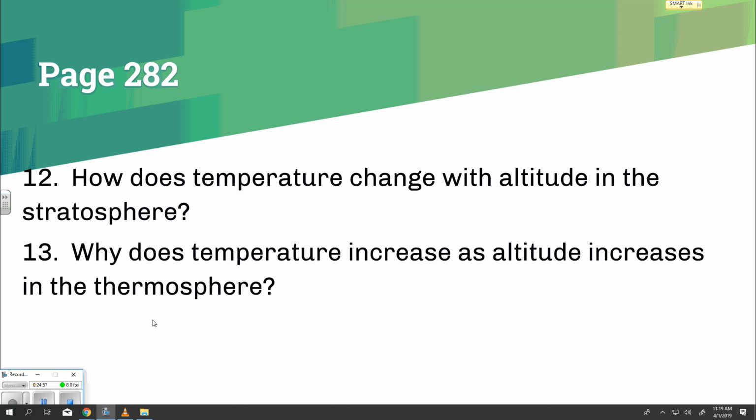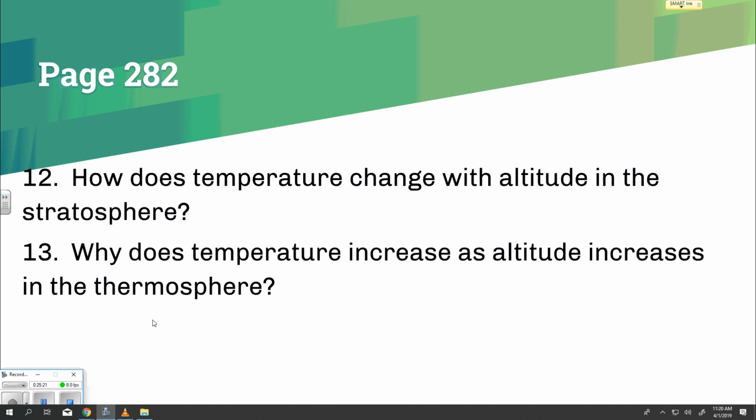The mesosphere. At about 50 kilometers above Earth's surface, temperature suddenly stops increasing with altitude. The area in which this change happens is called the stratopause. The stratopause separates the stratosphere from the mesosphere.